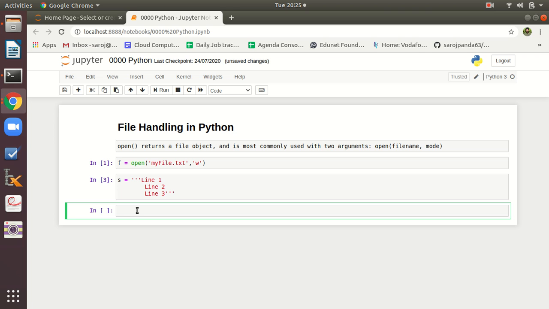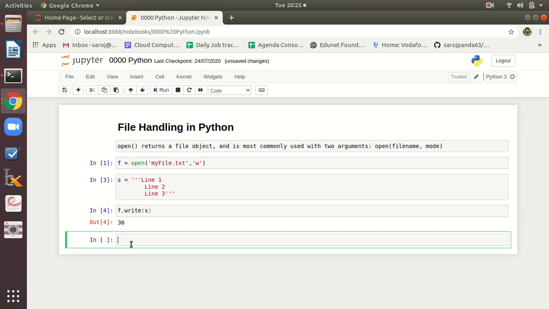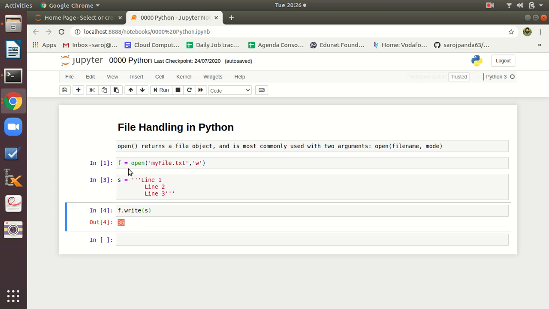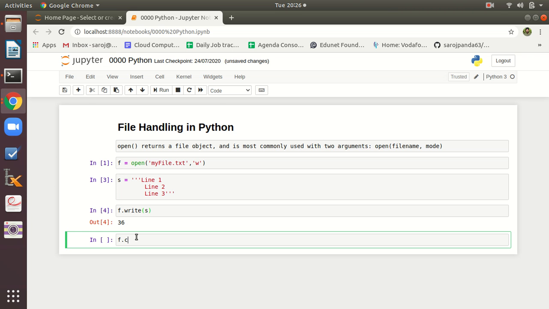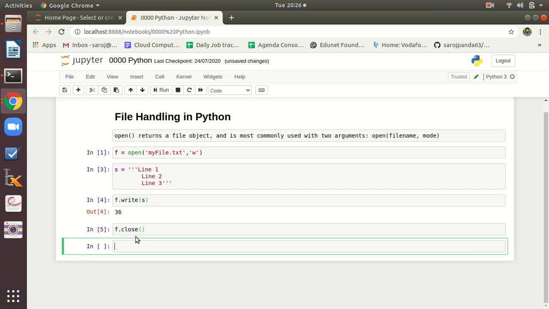So now I am going to write this particular string inside my file myfile.txt. For that I am going to call a method, that is the write method, and inside that I just need to pass the string s. Then it will return 36, meaning a total of 36 characters are written in my file. And that file is handled by a file handler namely f. By using this file handler f, I am able to write the 36 characters inside the file myfile.txt. Then I am going to close the file handler. Okay, this way I am done with this.